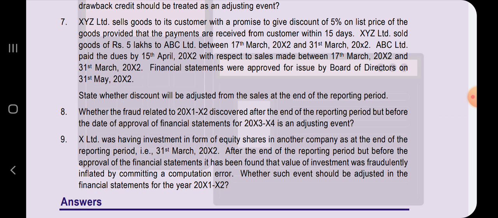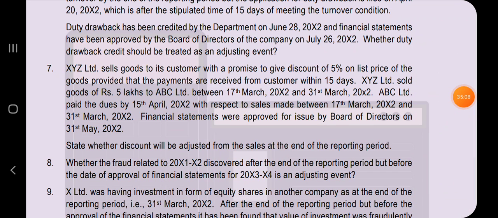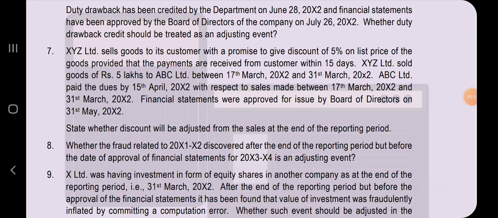Come, let's think over this question first. Hope you understood this question. If payment is received from the customer within 15 days, a discount of 5% will be issued to the customer. Now a payment has been received from the customer before 15 days, and hence a discount has to be given. Whether this has to be treated as an adjusting or non-adjusting event, just think and tell.